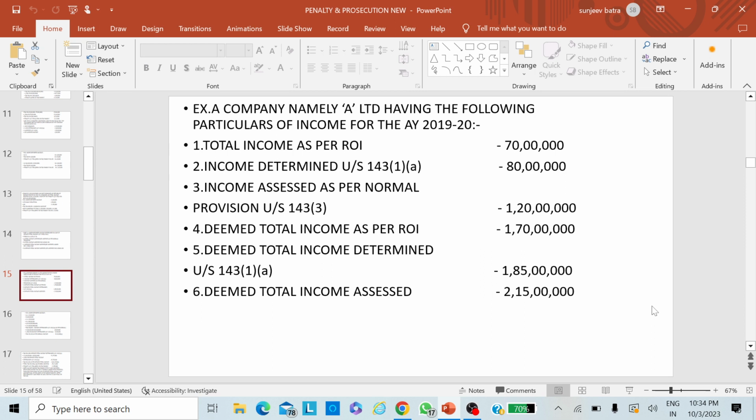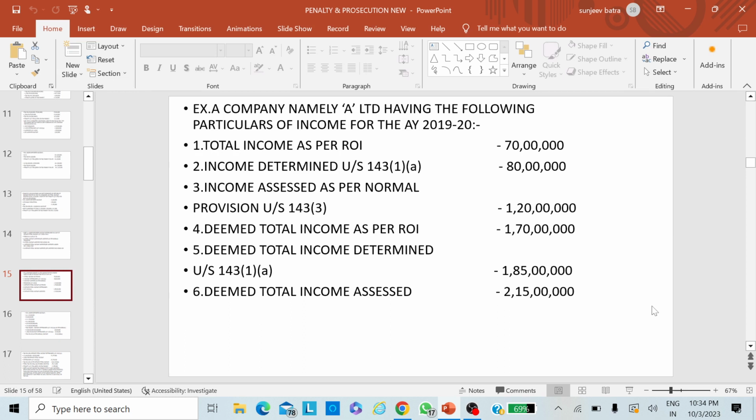Now come to the example. In this case, you can see that income assessed as per normal provision is 1 crore 20 lakhs. So as per normal provision, what will be the underreporting of income? It is clear, 40 lakhs shall be the underreporting of income.